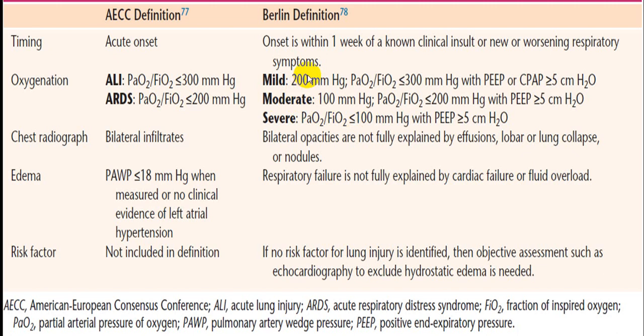So very simple to remember. If it is ALI, it is mild. If it is ARDS, then you divide into two. Between 100 to 200, you call it moderate, and less than 100, you call that severe.